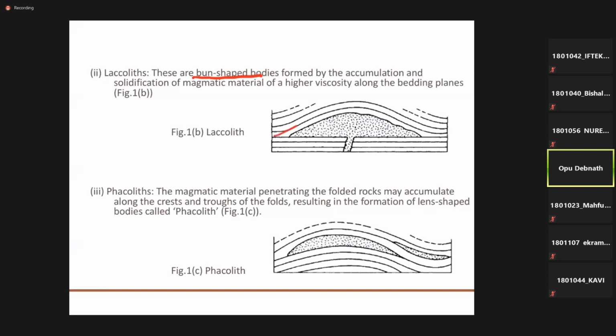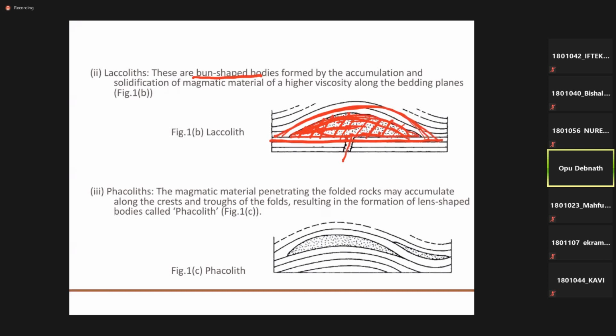Sometimes you may find such a plane: this is a straight plane, and this is another bed moving upward in shape. So here may be a void. When magmatic material or molten lava comes to this path and is trapped in this position, it will create a barn-shaped rock. So these are called laccoliths.